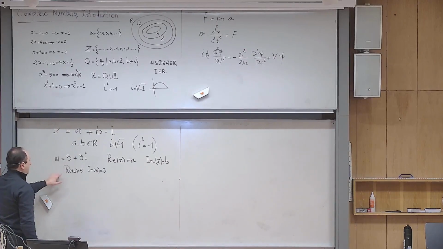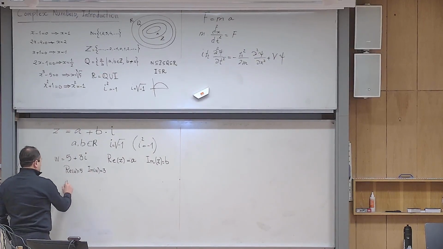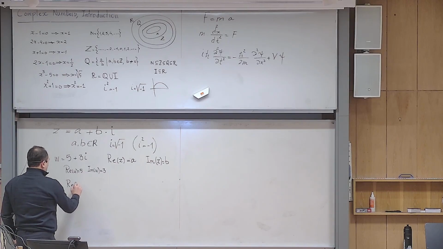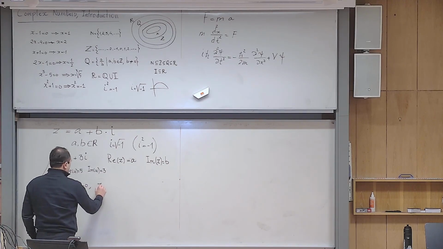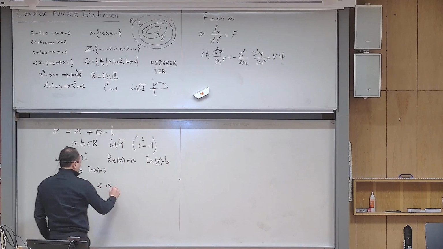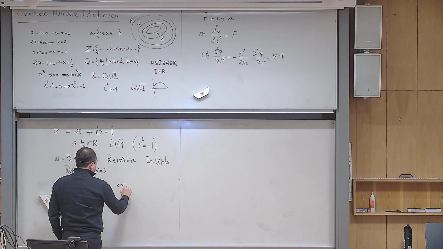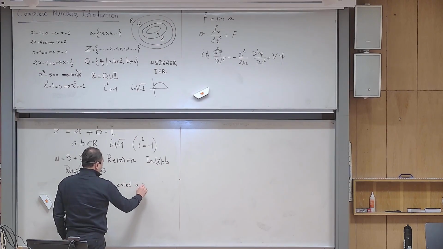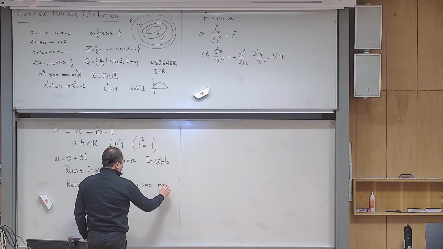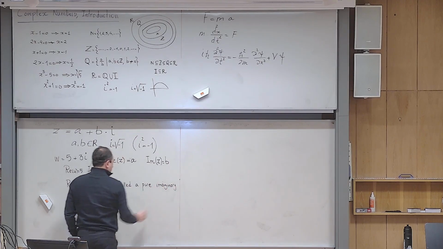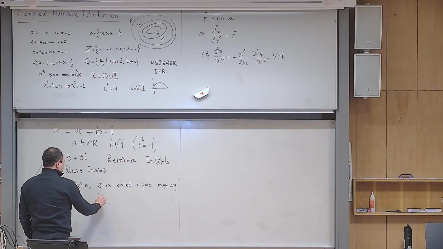If the real part of a complex number is 0, we say that Z is called a pure imaginary number. So let me write it.